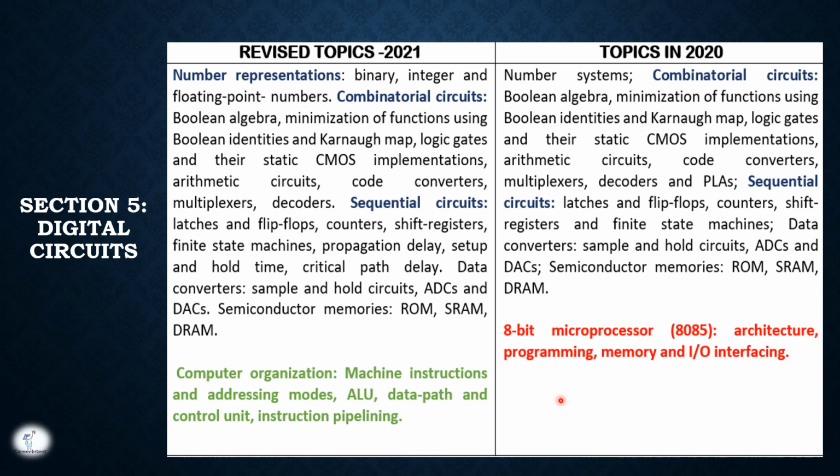The part removed from 2020 is the 8-bit microprocessor, 8085 architecture, programming, memory and IO interfacing. So this is the new part which you have to study, right? In digital circuits, the other subjects and subtopics will remain the same as in 2020.